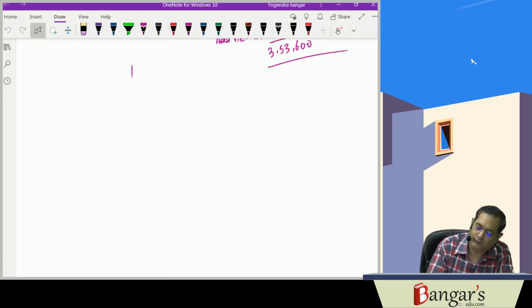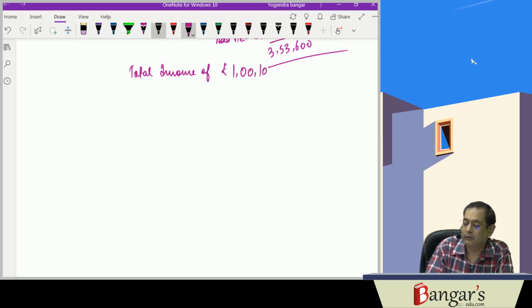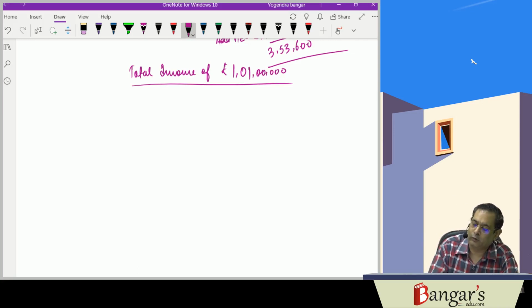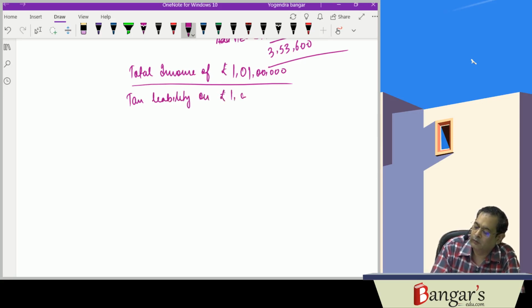He is having total income of rupees 1 crore 1 lakh. See, we have already calculated the tax liability on rupees 1 crore.